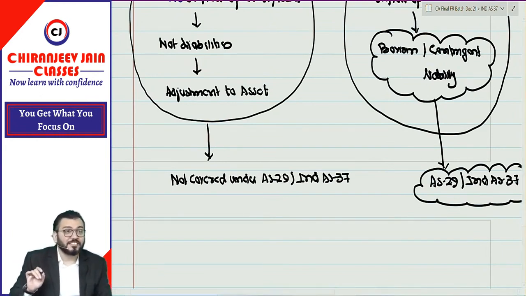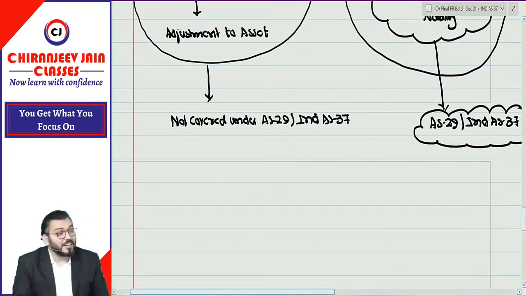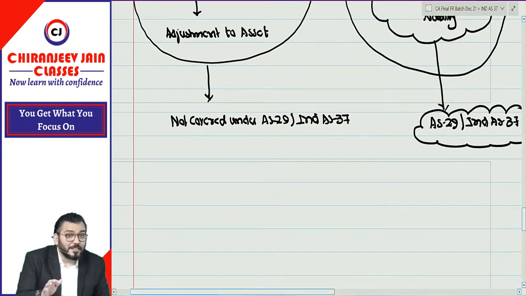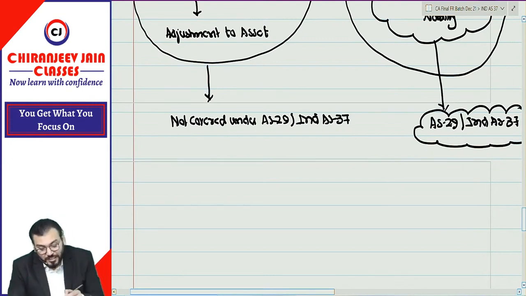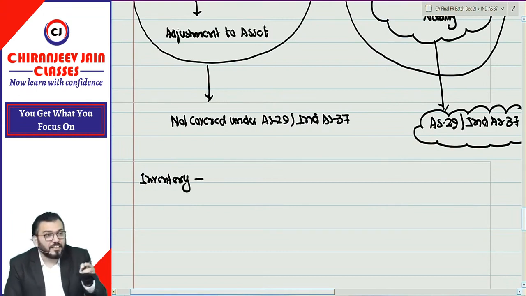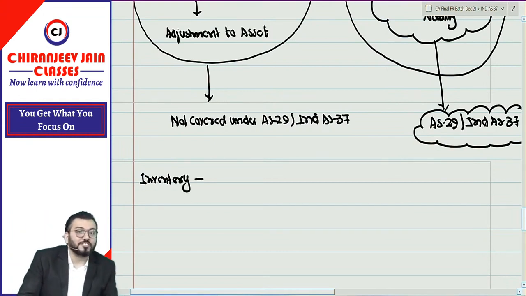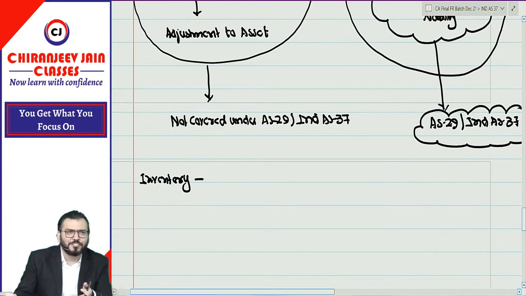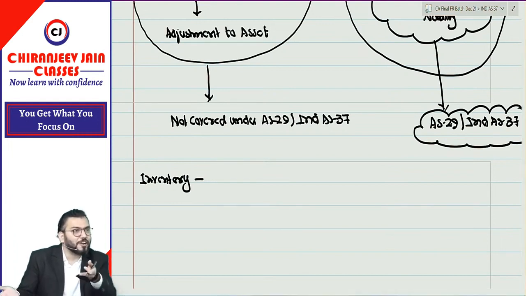That doubt will arise. The decline in the value of asset is covered under which accounting standard or which Ind AS accounting standard? Now let us understand depending upon the classification of asset. So we know various assets. First is inventory. Inventory was covered under which accounting standard? AS2 means you have done cost price or NRV, whichever is lower. That is based on conservatism principle only. Decline in the value of asset you have already recognized as per AS2.